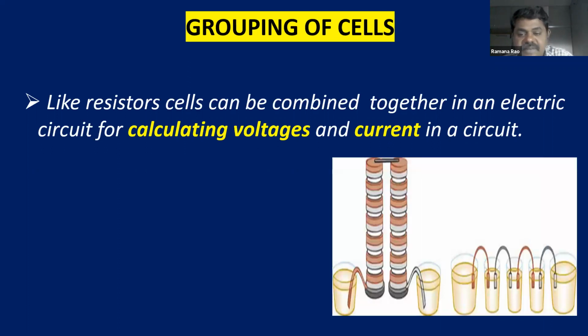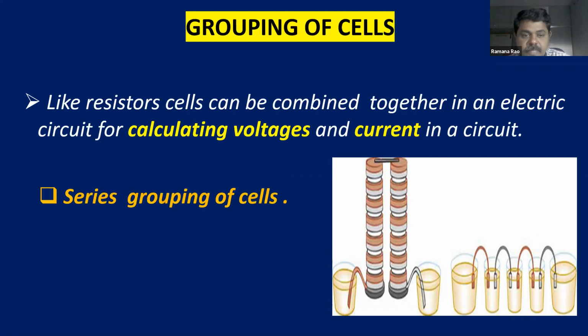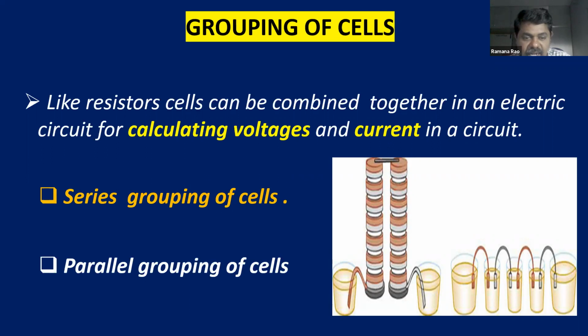Now you can see the different kinds of voltaic cells, Leclanche cells, connected. You can see in the diagram, they are connected through electrolytes. So this is known as combination of cells. We are going to learn in detail what is combination and how many types of grouping of cells there are. Right, children? We are going to learn about series grouping of cells and parallel grouping of cells. So there are two kinds of combination, series grouping and parallel grouping of cells.